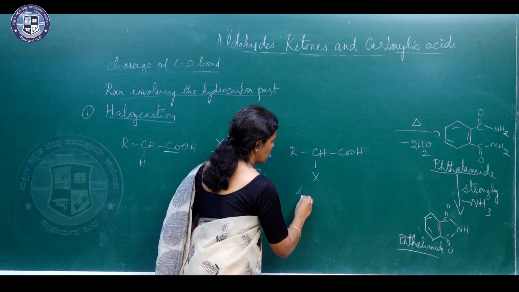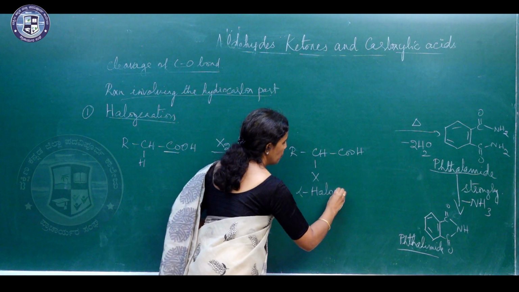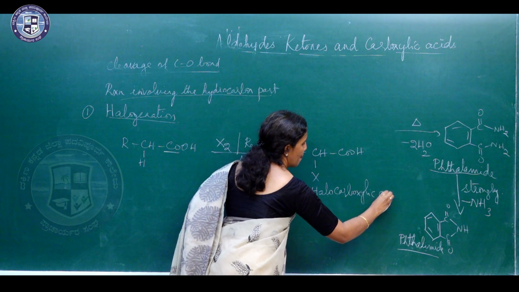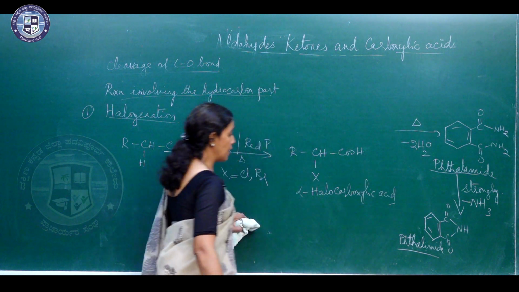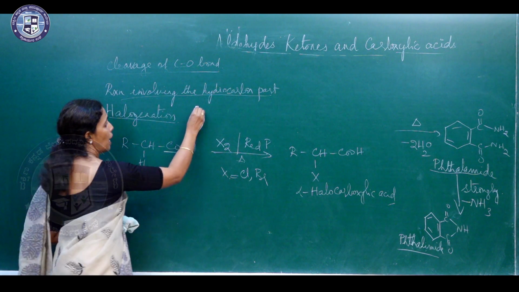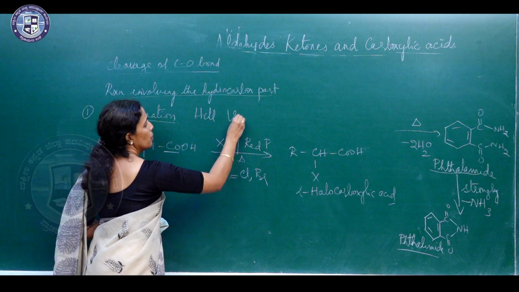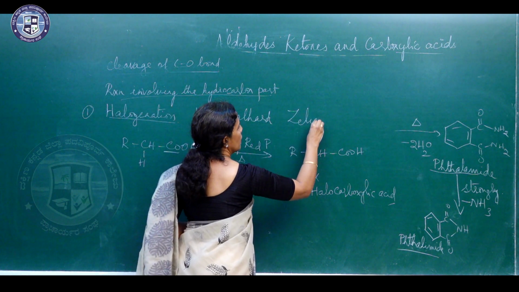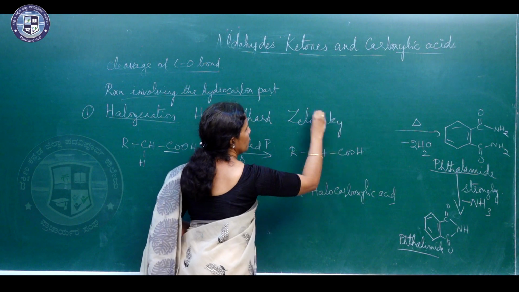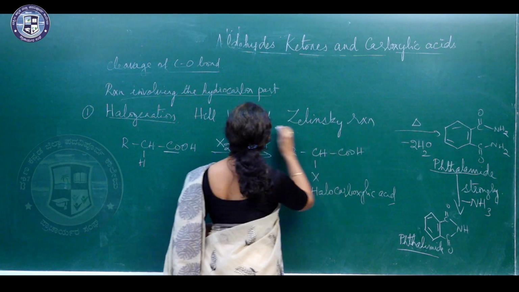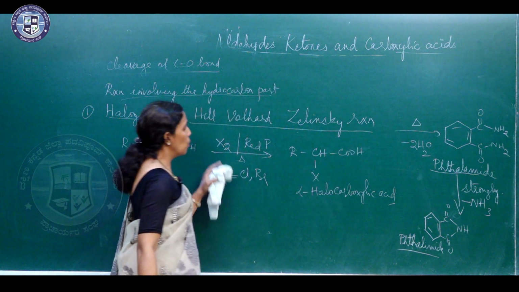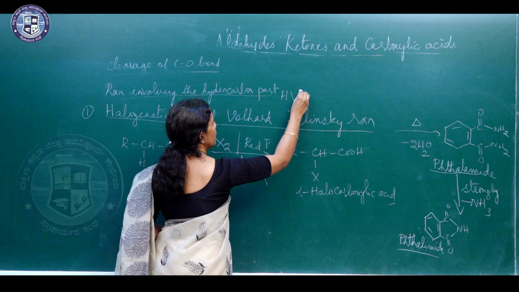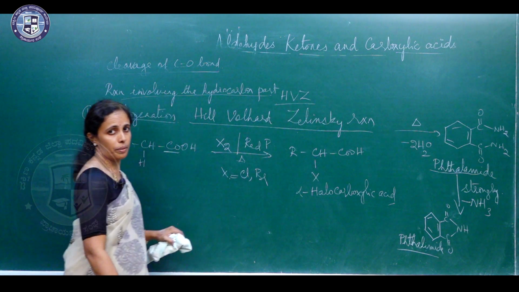This is called alpha halocarboxylic acid, and the reaction is called the Hell-Volhard-Zelinsky reaction, which we usually represent as the HVZ reaction.